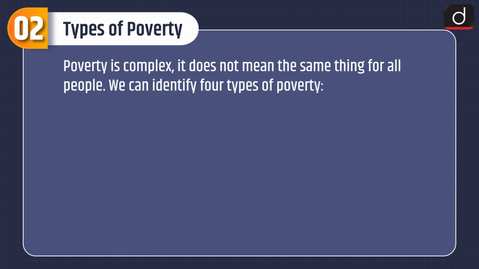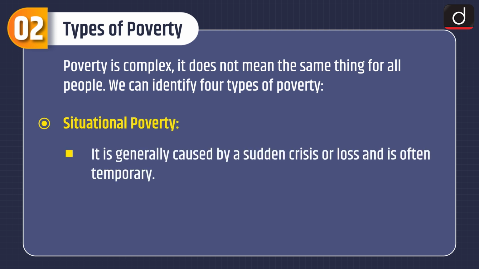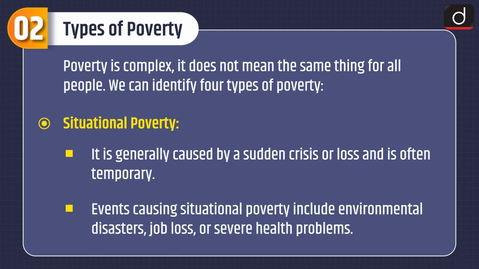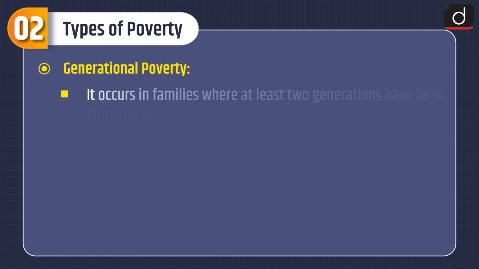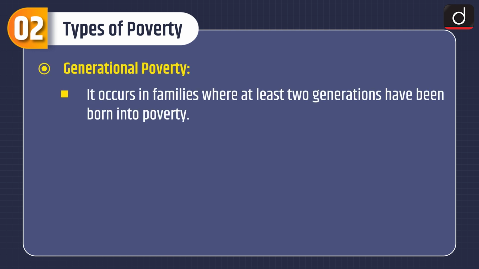Now moving on to types of poverty. Poverty is complex. It does not mean the same thing for all people. We can identify 4 types of poverty. First is situational poverty. It is generally caused by a sudden crisis or loss and is often temporary. Events causing situational poverty include environmental disasters, job loss, or severe health problems. Second is generational poverty. It occurs in families where at least 2 generations have been born into poverty.